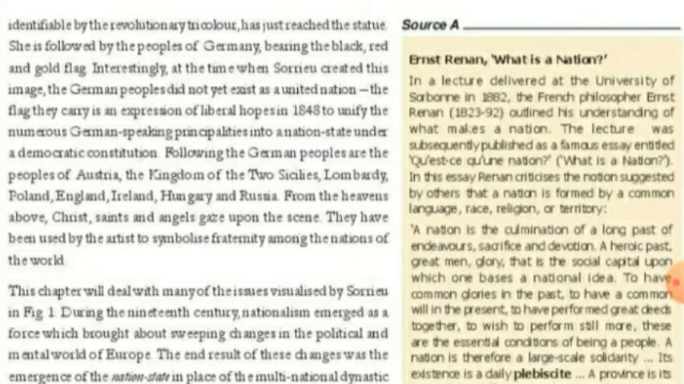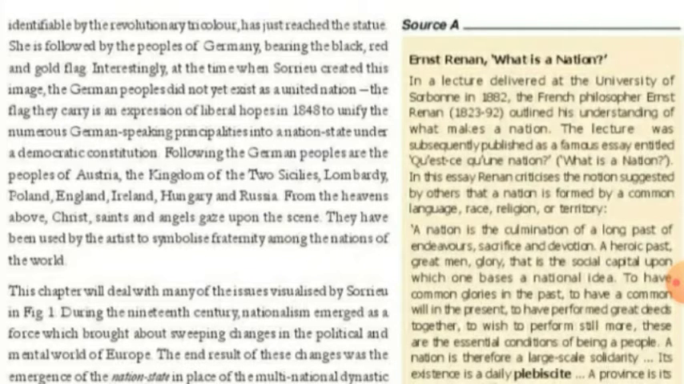The flag they carry is an expression of liberal hope in 1848 to unify the numerous German-speaking principalities into a nation state under a democratic constitution. Following the German people are the people of Austria, the Kingdom of the Two Sicilies, Lombardy, Poland, England, Ireland, Hungary, and Russia. Germany was followed by these countries.